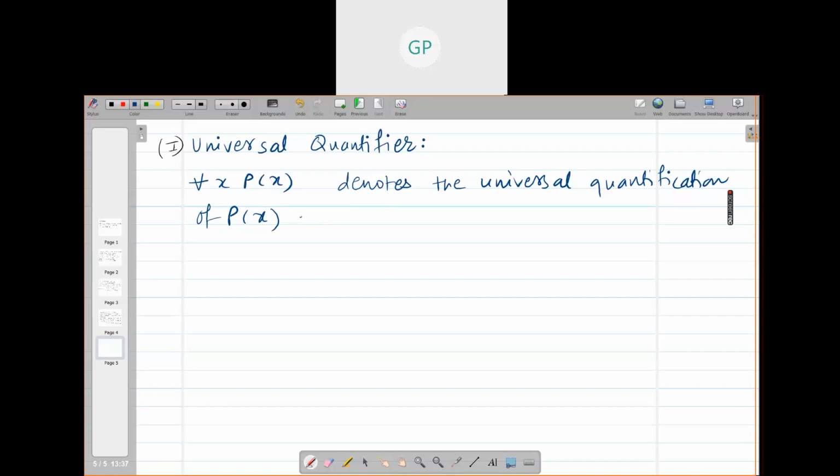Okay, and for all is called the universal quantifier. So when you say for all x P(x), it becomes universal quantification, and the for all symbol is called the universal quantifier.